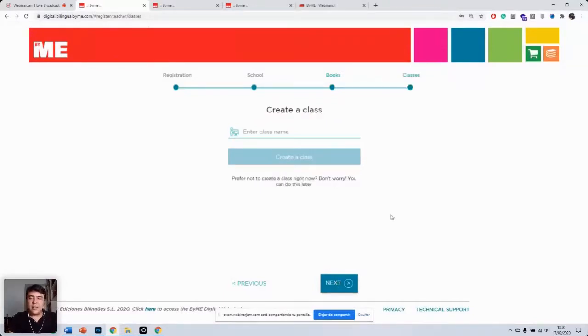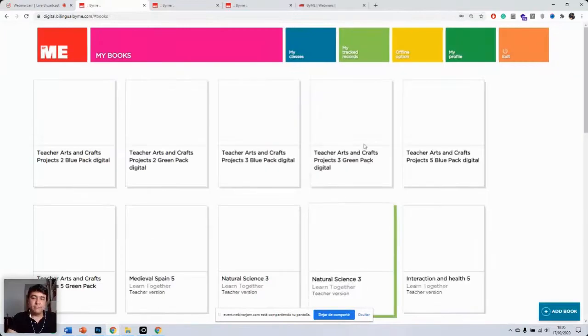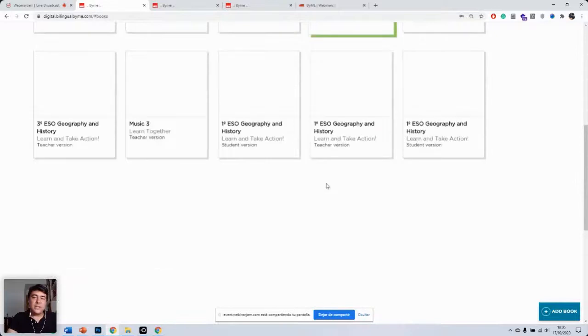Now, we're going to be looking in a second at how to make a class. So if a teacher has made a class and the teacher has shared the code with the students and the students have the code, they can add it here. Otherwise, click on next as well. Yeah, and this is basically the main menu of the digital platform.